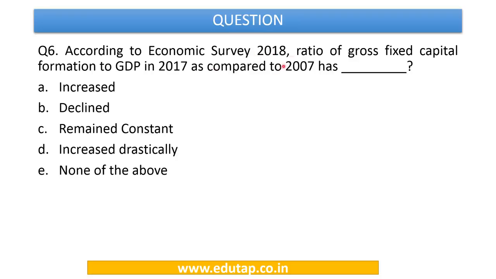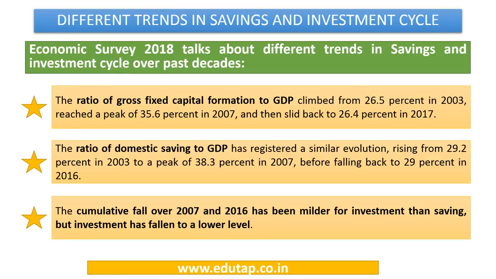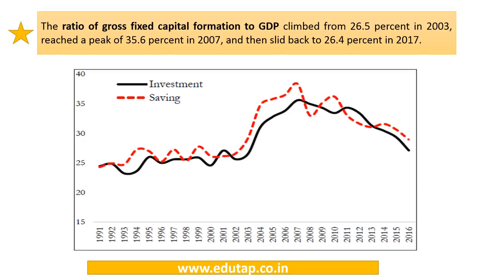According to Economic Survey 2018, the ratio of gross fixed capital formation to GDP in 2017 as compared to 2007 has, options are: increased, declined, remained constant, increased drastically, or none of the above. Now the Economic Survey 2018 has brought out some interesting trends with regard to the savings and investment cycle in the economy. Let us look at these trends one by one.